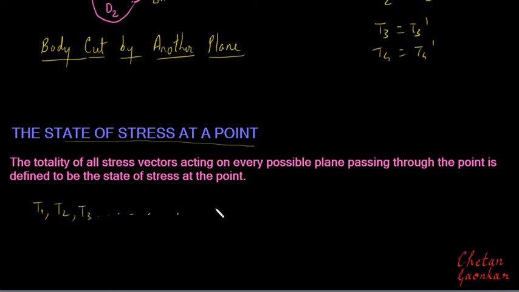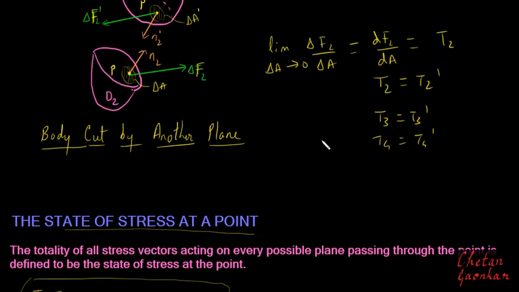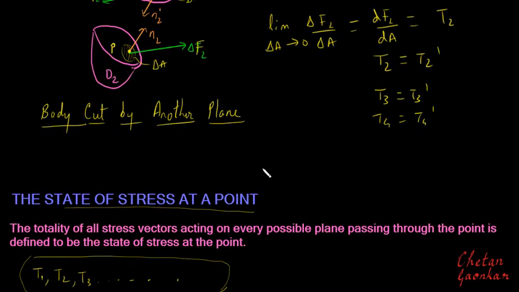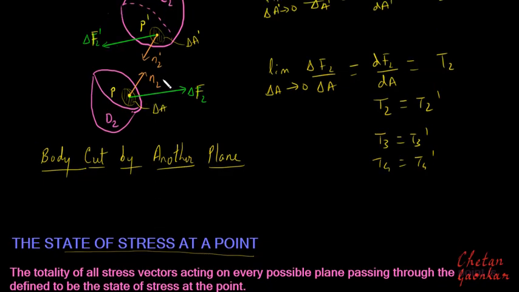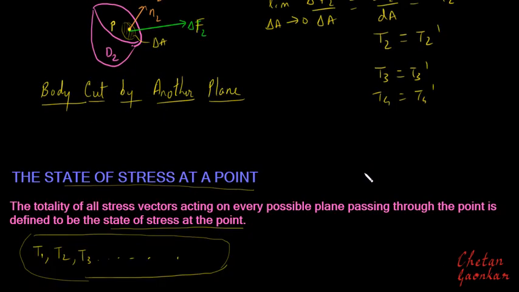All right, now the totality of all these stress vectors, which will be generated for different planes acting on every possible plane passing through this point, or any point of consideration, is defined to be the state of stress at a point. And this is a very important definition. So what is the state of stress at a point? We saw that if we go on changing the orientation of the plane at this point P, we will end up getting different stress vectors T1, T2, T3, T4, and so on.